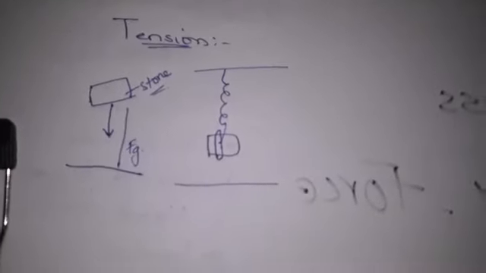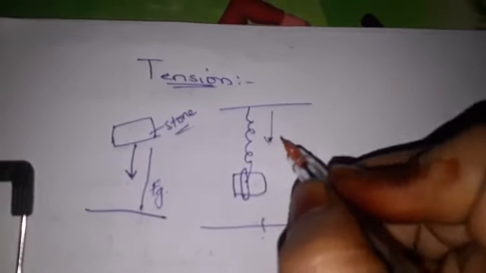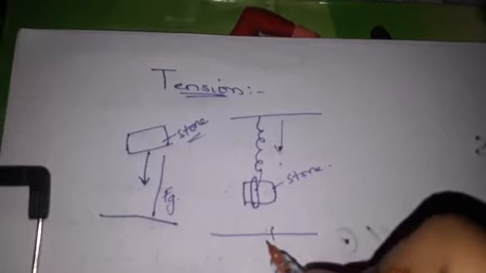What we are doing, we will take one stone. Simply, if you keep a stone like this, it will fall down. The earth's gravitational force will pull it towards itself, and the stone will fall down. So what we will do, we will tie this to a spring. Now what will happen, it will not allow the stone to fall down. Why is it happening? Because of some force given by the spring to the stone. It is not allowing the stone to fall on the earth.